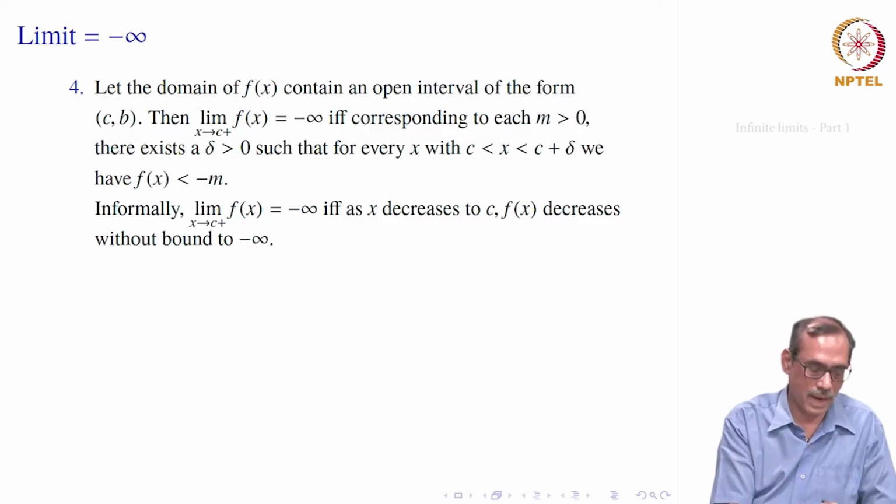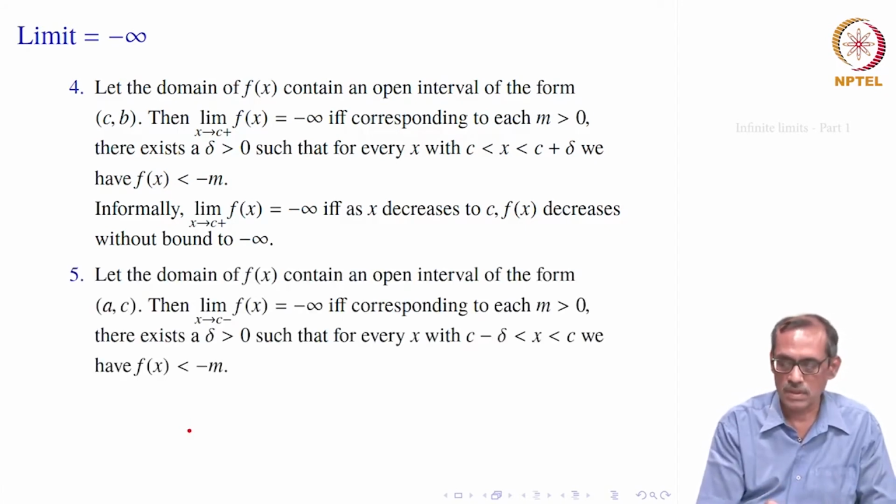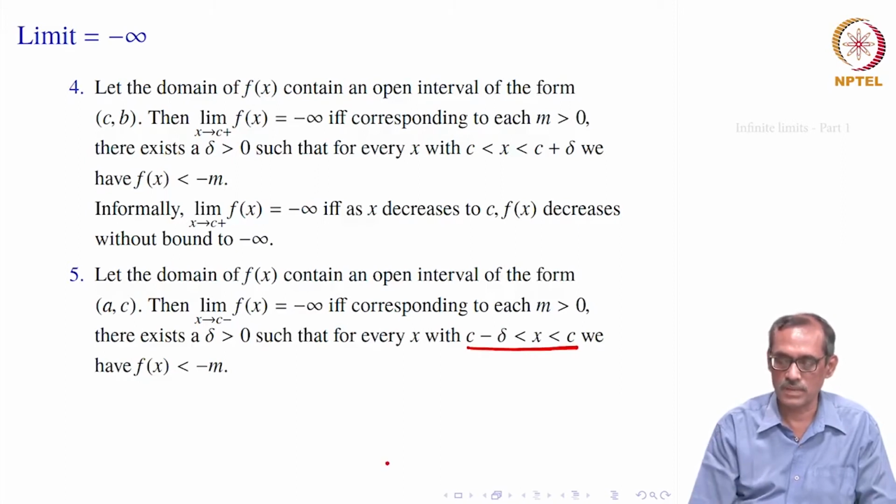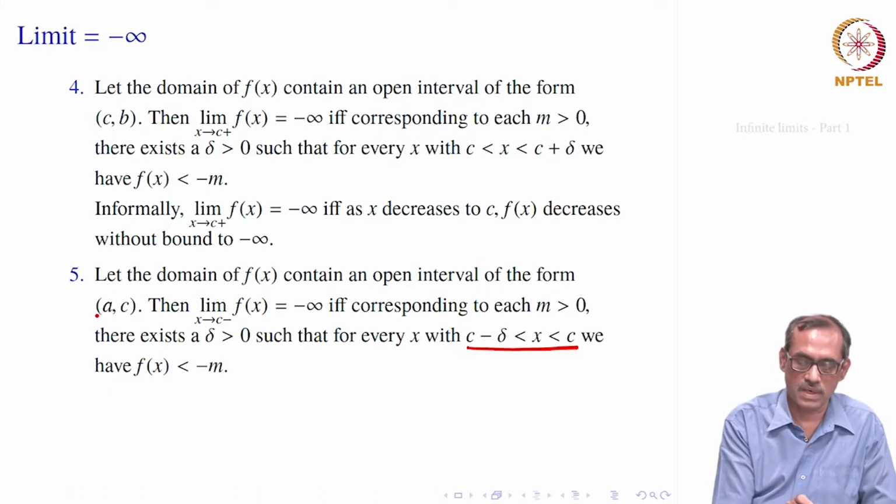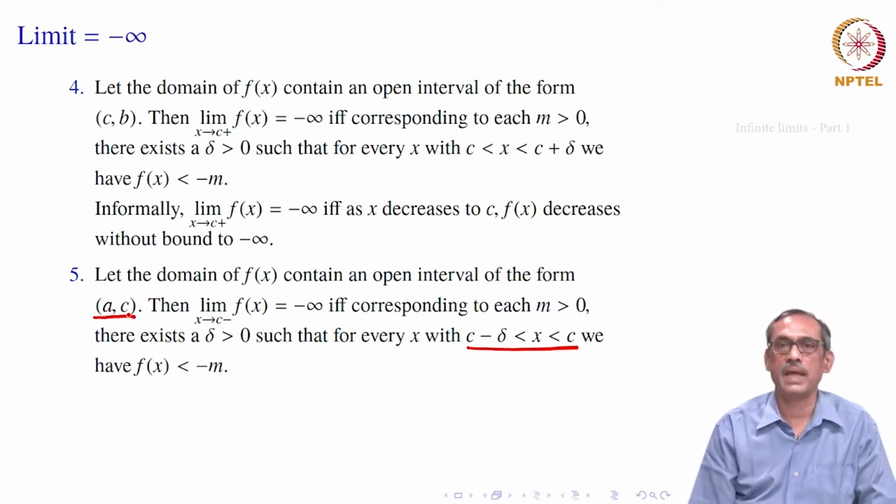Now, for x goes to c minus, a similar thing happens, but now we will require one neighborhood c minus delta to c. So, the domain of f must contain an open interval of the type a to c.